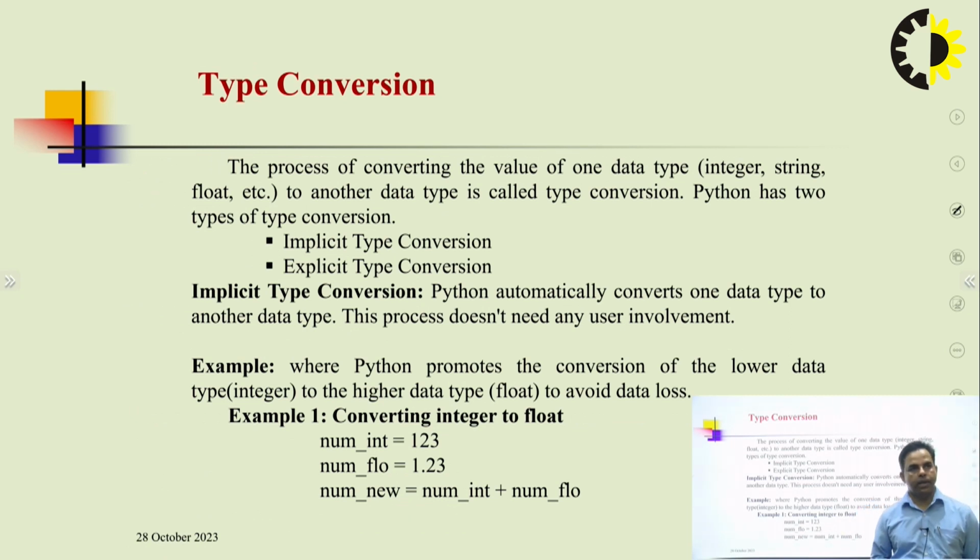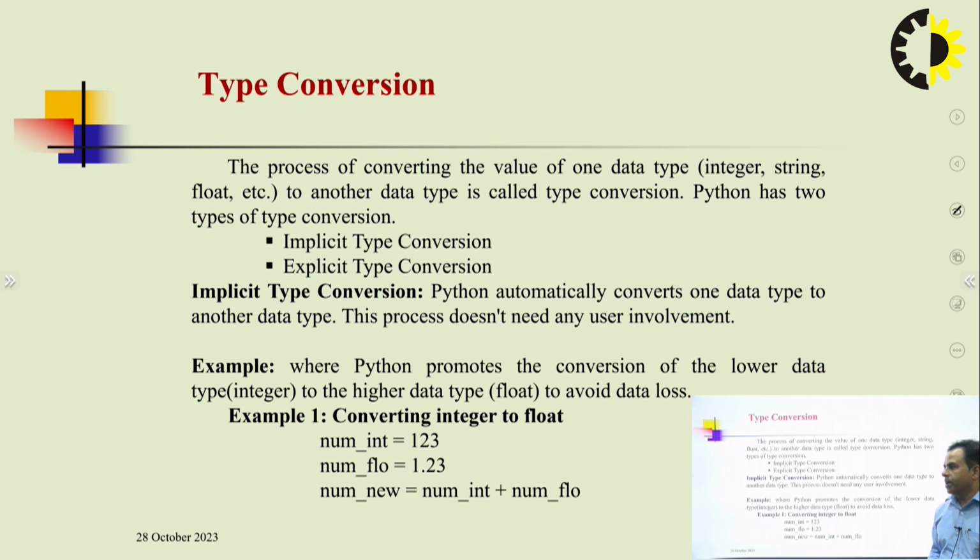Another important topic we are going to discuss here as per the contents is type conversion. Basically, type conversion is the process of converting the value of one data type, like integer, string, or float, to another data type. Meaning that we convert one data type to another format of a data type, and this activity is known as the process of type conversion.